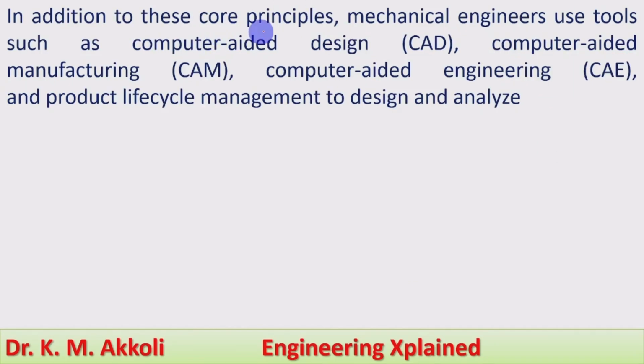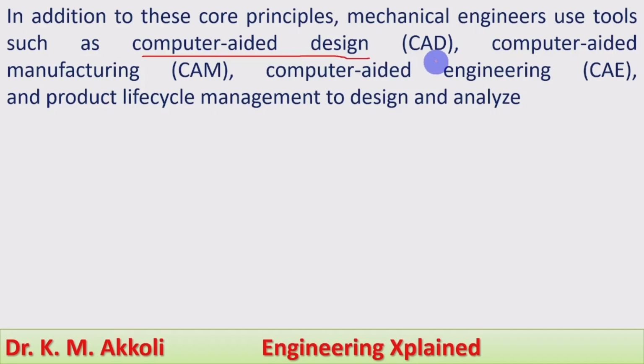In addition to these core principles, mechanical engineers use tools such as computer aided design. Presently the design is carried out by using different computer software, and that is called computer aided design.